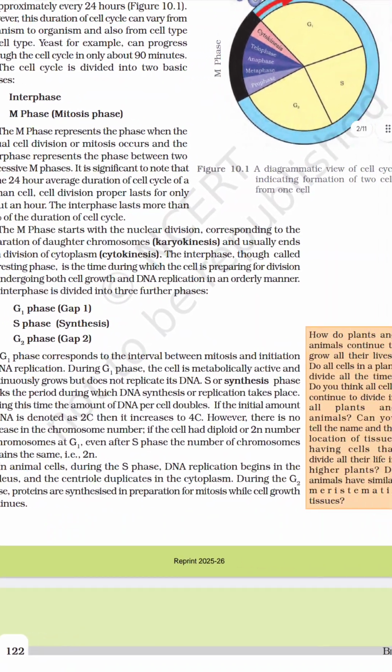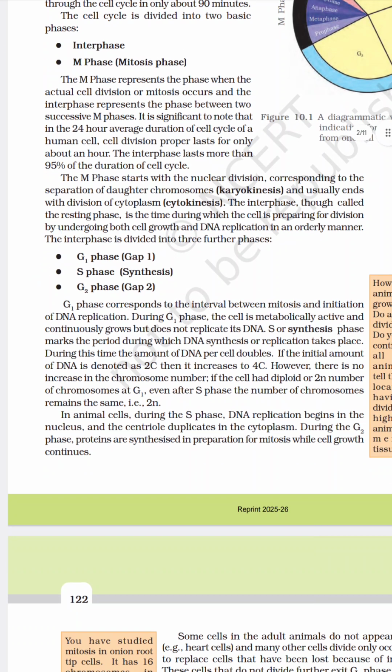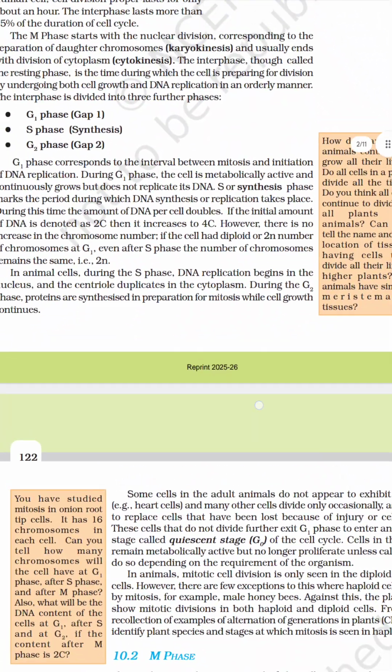Interphase has three steps: G1 phase, S phase and G2 phase. The G1 phase corresponds to the interval between mitosis and initiation of DNA replication. During the G1 phase, the cell is metabolically active and continues to grow. In the S phase, DNA doubles. In this phase, the amount of DNA per cell doubles.